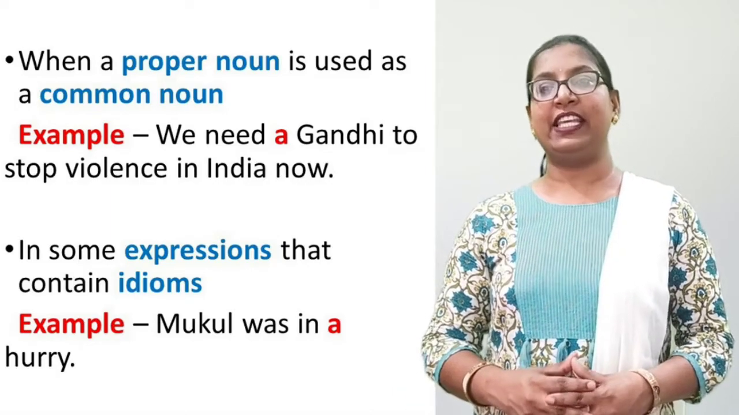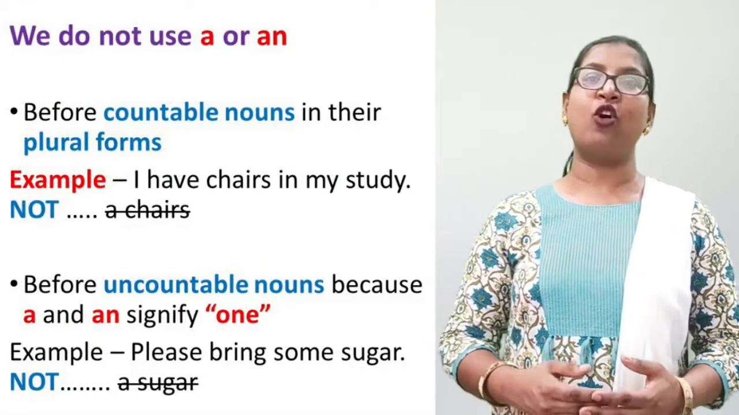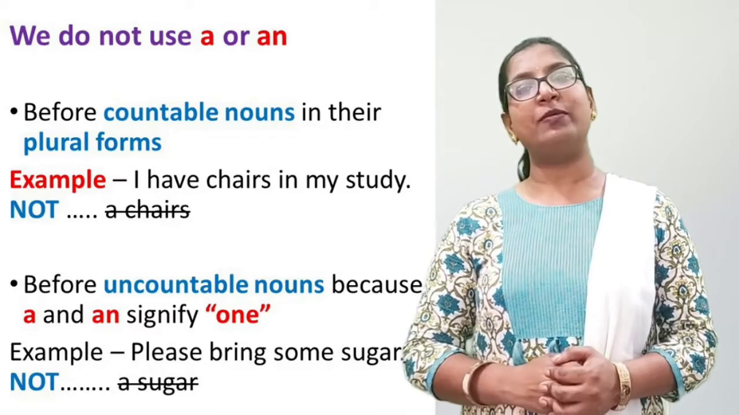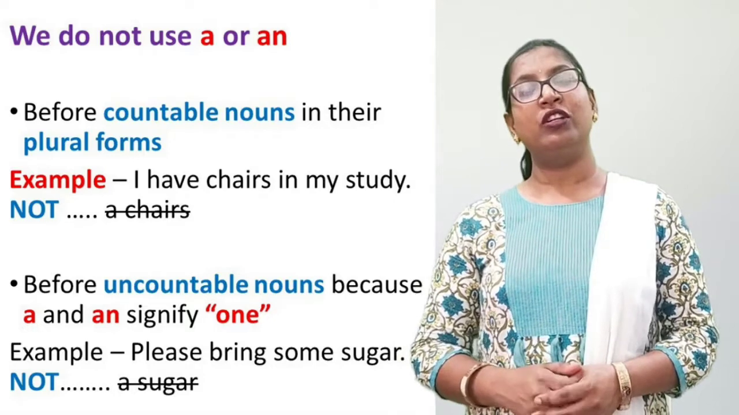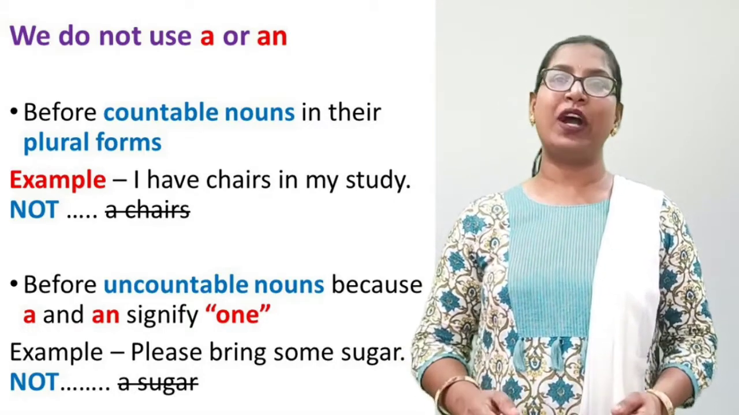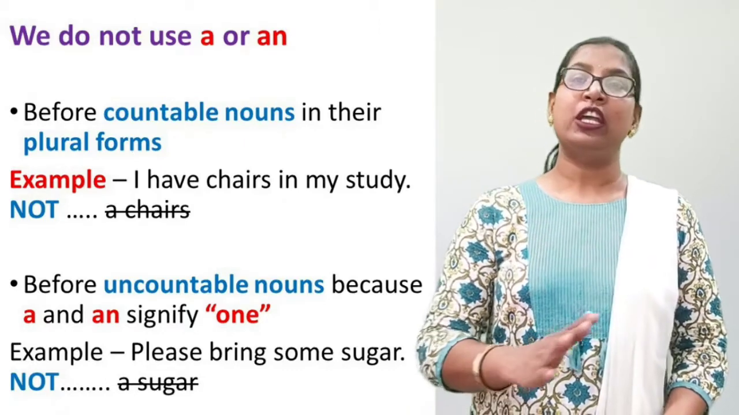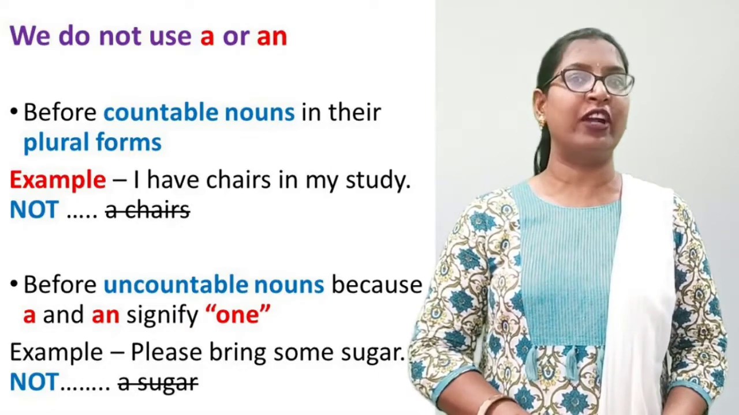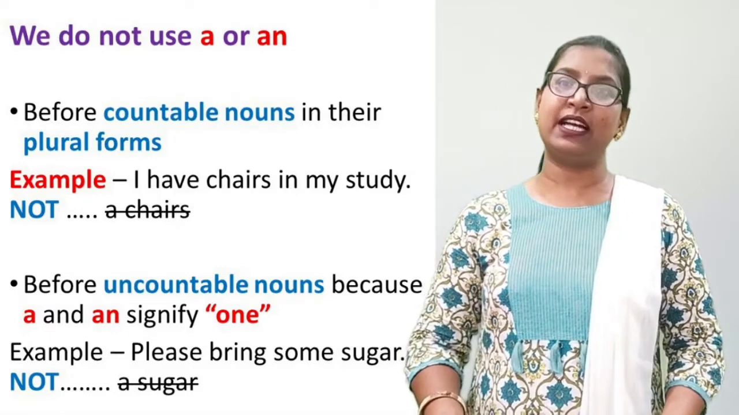Now, let's see when we do not use the articles a or an. First one is before countable nouns in their plural forms. We know the articles a and an mean one. So, before countable nouns in their plural form, we do not use the article a or an. For example, I have chairs in my study.